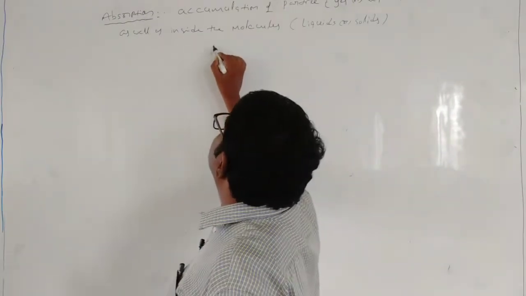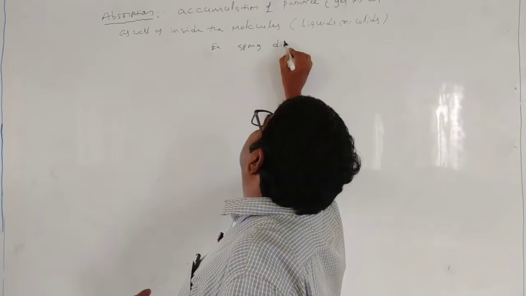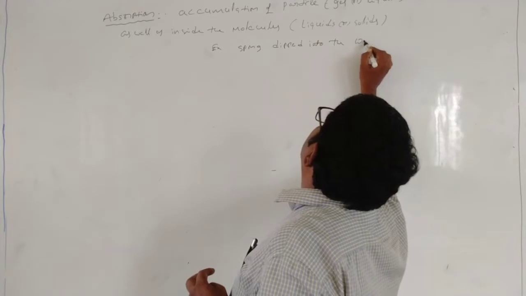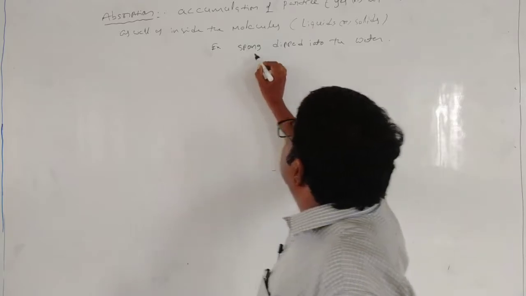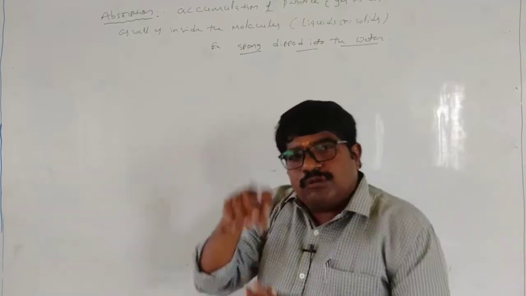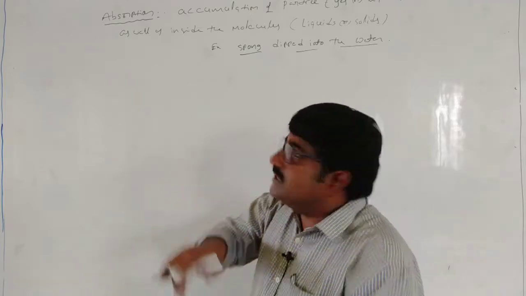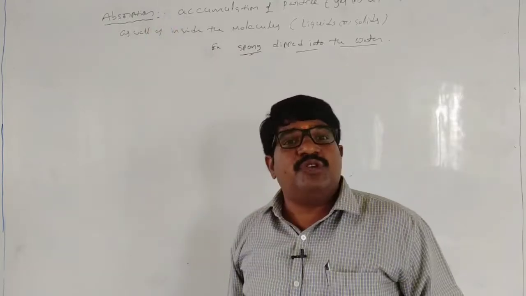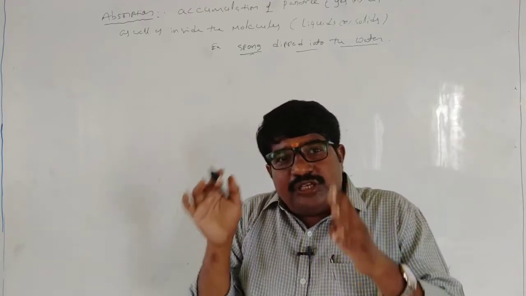Sponge, for example. A sponge dipped into the water. When this sponge is dipped into the water, what happened? The water can accumulate on the surface as well as inside the sponge. Inside the sponge, that is called what? Absorption. So this is the difference between adsorption and absorption.